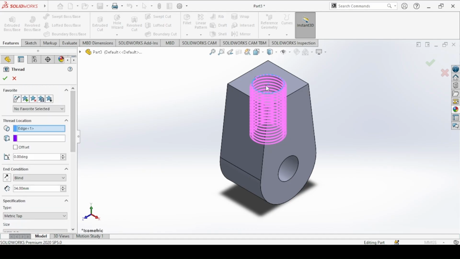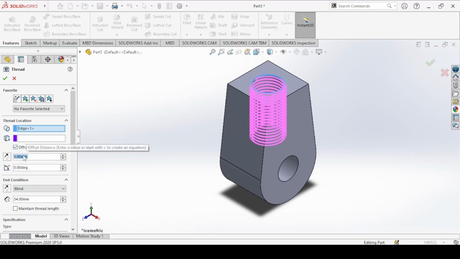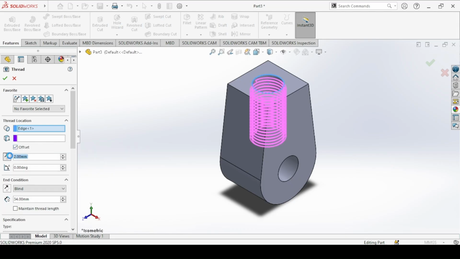Now for the start of the thread, we want an offset upwards so that there will be a perfect thread at the tip or at the start here. So add an offset of, let's say, 2 millimeters, and reverse for it to come to the top.